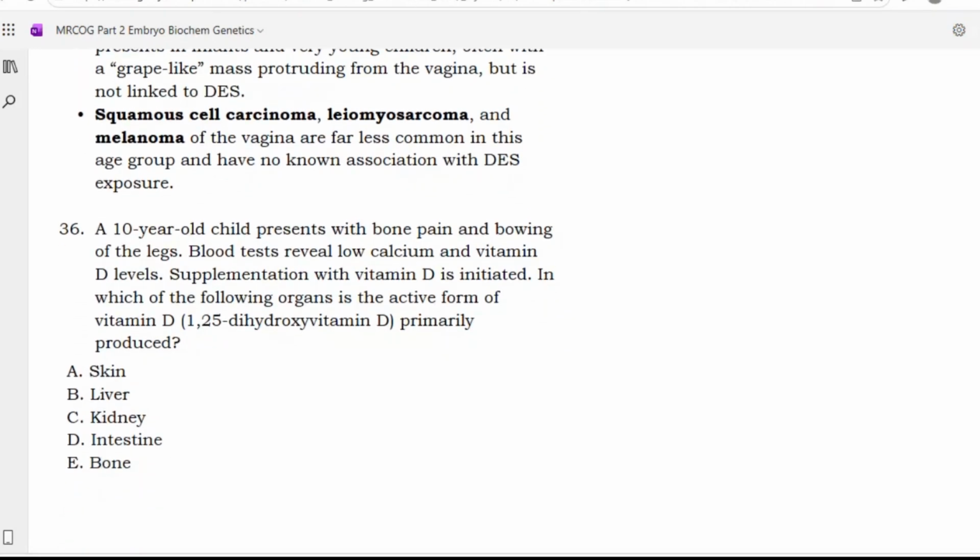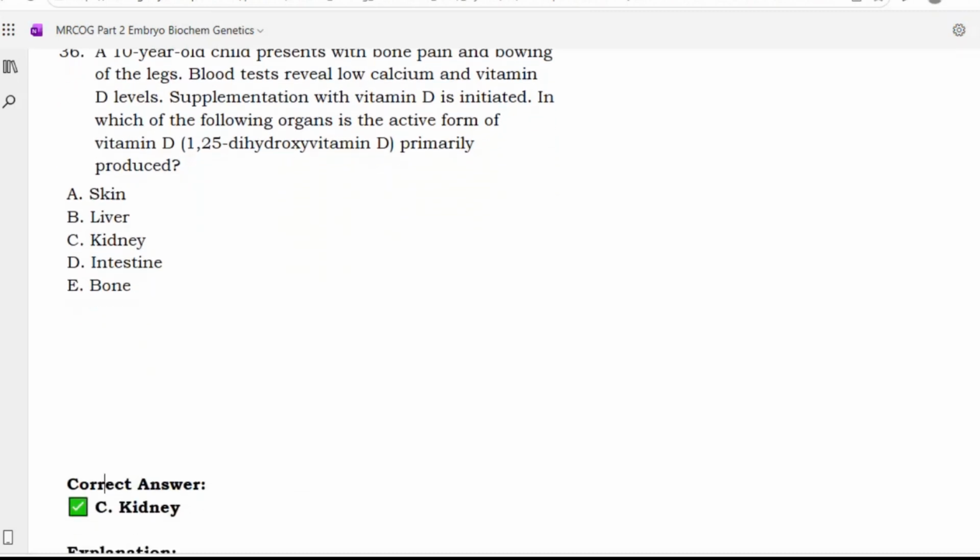A 10-year-old child presents with bone pain and bowing of the legs. Tests reveal low calcium and vitamin D levels. Supplementation of vitamin D is initiated. In which of the following organs is the active form of vitamin D primarily produced? Skin, liver, kidney, intestine, bone. Sir, option C, kidney. So the 1-hydroxylation happens in the kidney.